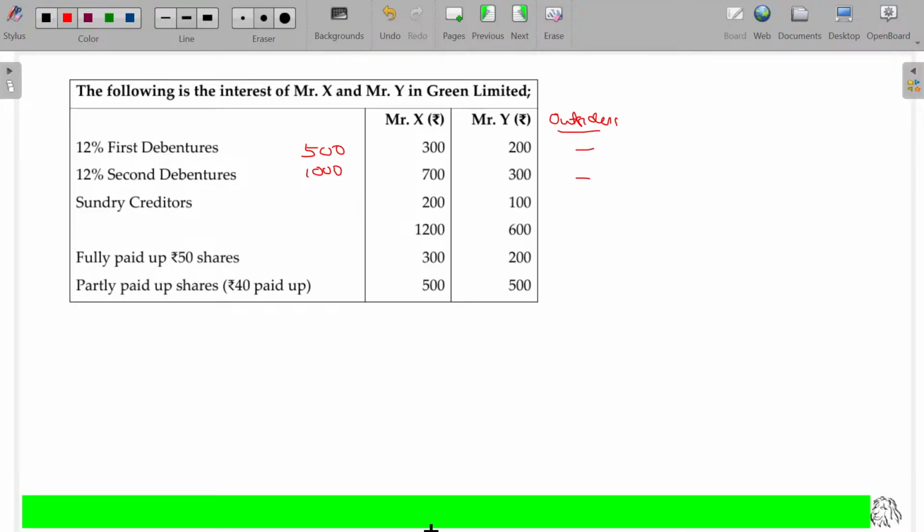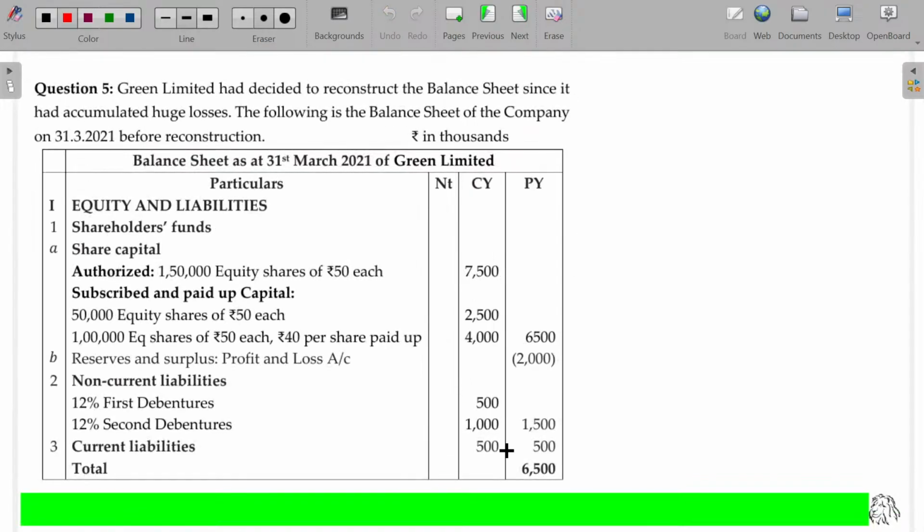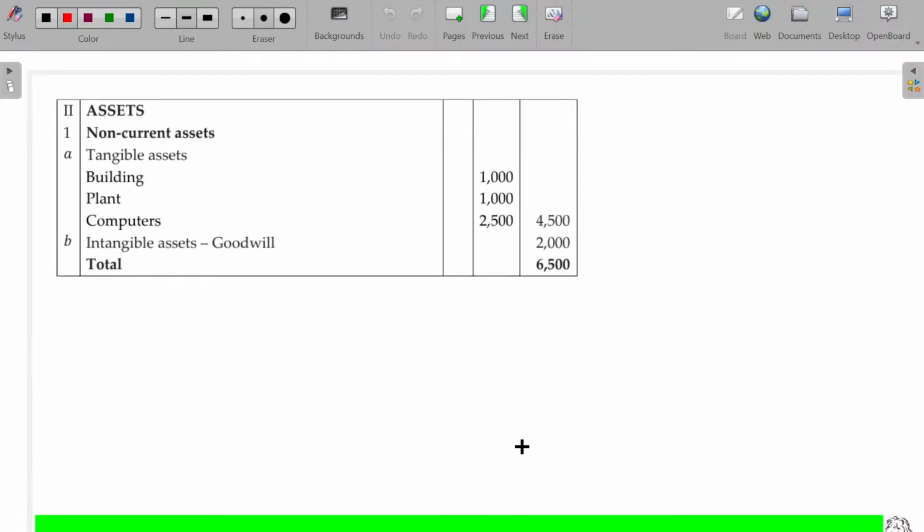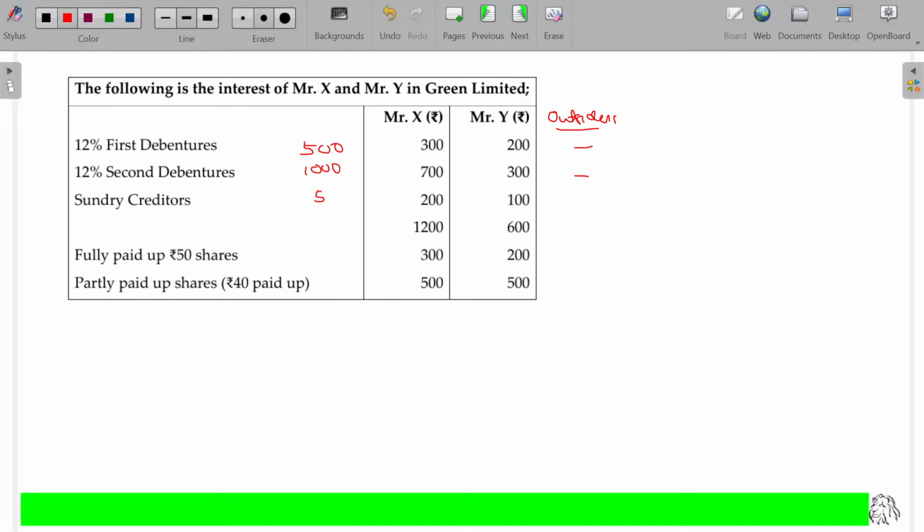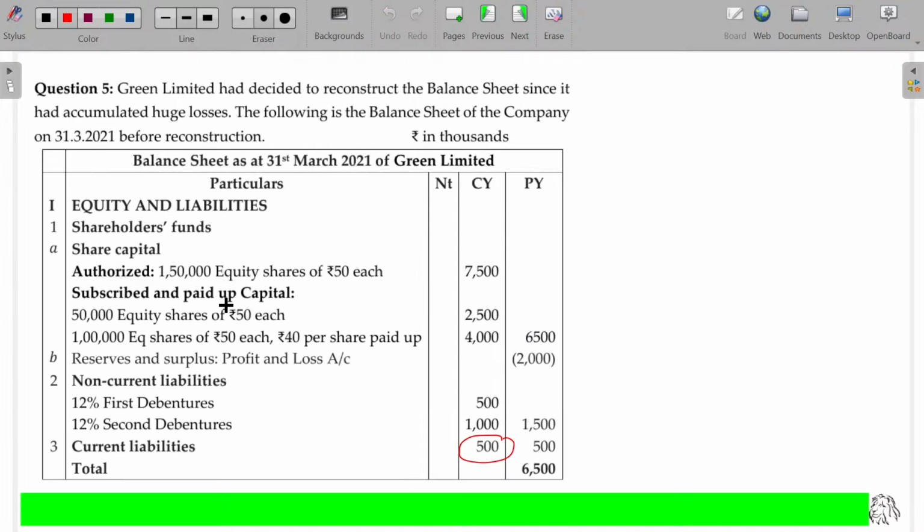Nothing. All the first debenture, 500, is for X and Y. Second debenture, 1000, is also for X and Y. Now what about the creditors? Current liabilities, we assume these are the creditors, 500. Out of that 500 rupees, 200 and 100 is payable to X and Y. Outside creditors being 200. Similarly, for equity shares we have 7,500 authorized.